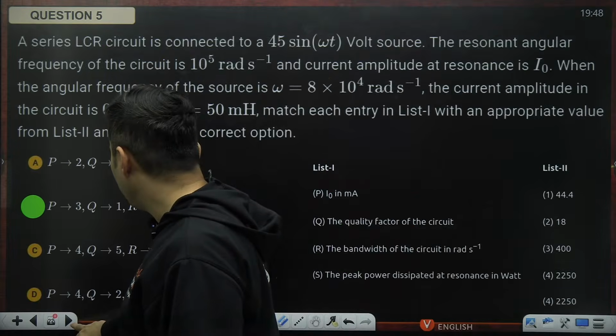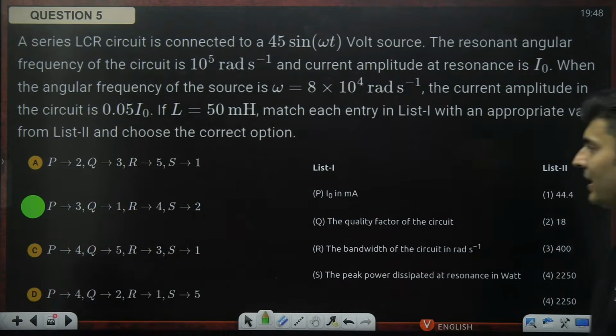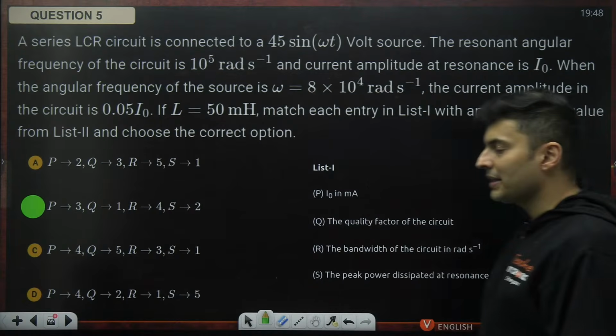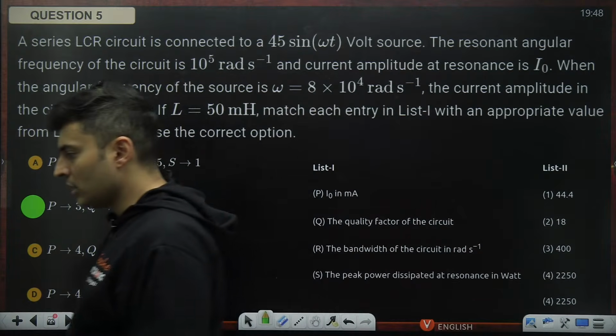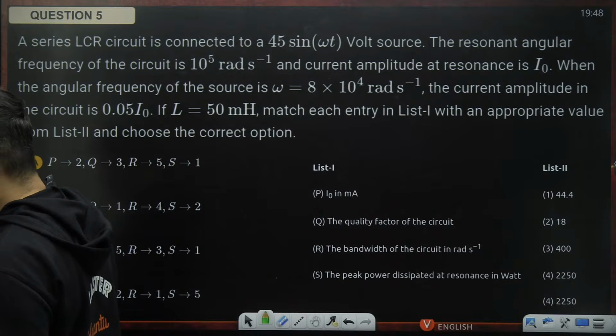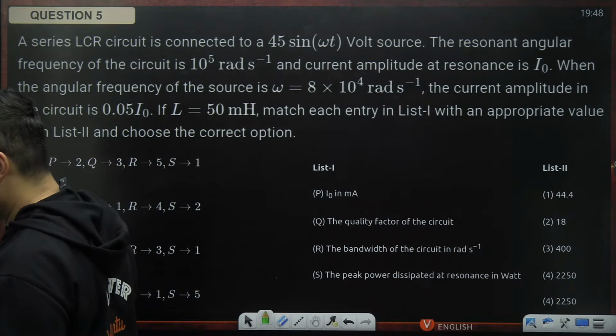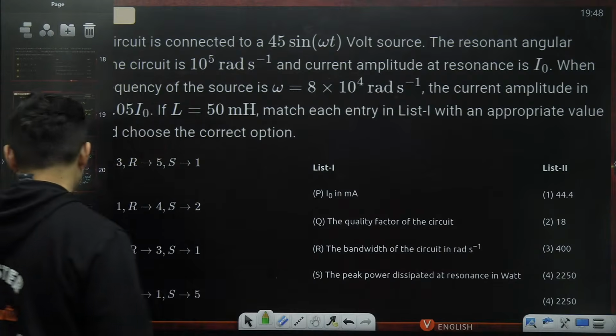So after getting all the answers, you are going to get the B option. P will go with 3, Q will go with 1, R will go with 4, and S will go with 2. Okay, these are the answers.